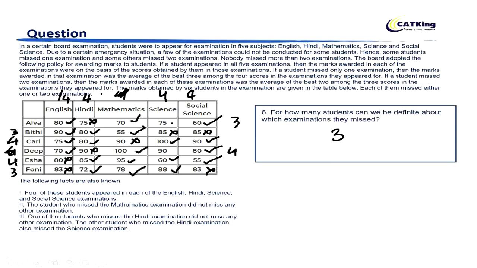And the last question of this set: for how many students can we define which examination they missed? So we can definitely say for Bitti, right? We can definitely say for Carl, we can definitely say for Isha and Phony, right? So for 4 of these students, we can definitely say which examinations they have missed. For Alva and Deep, we can't say definitely, right? So the correct answer is 4.